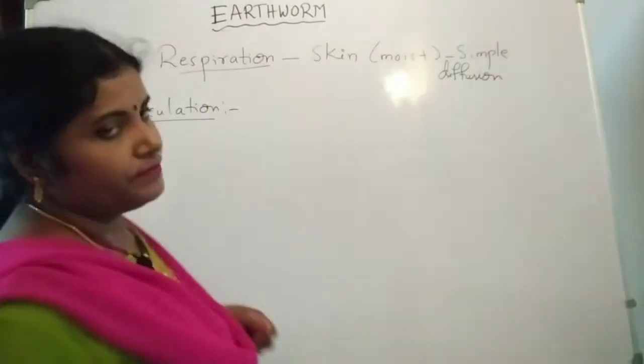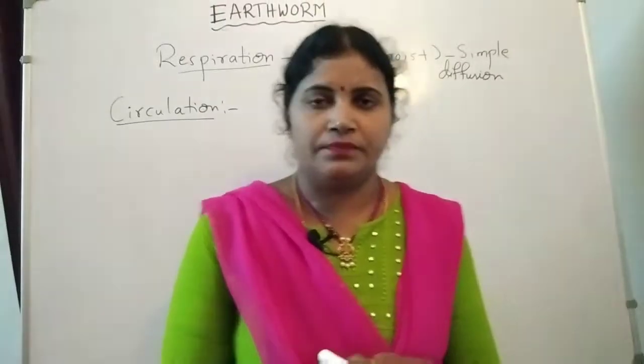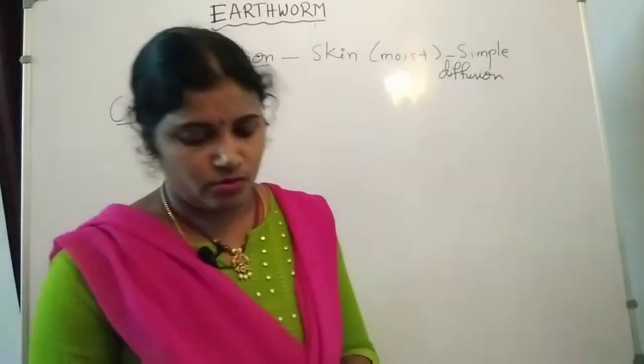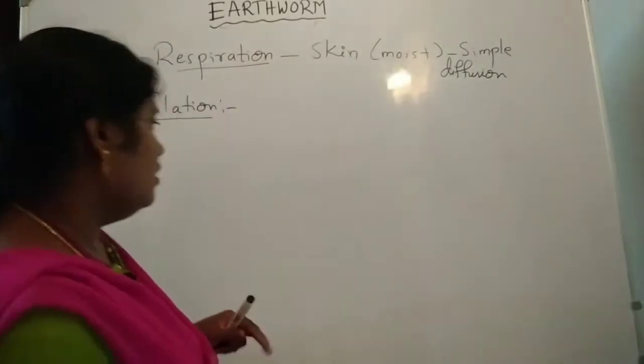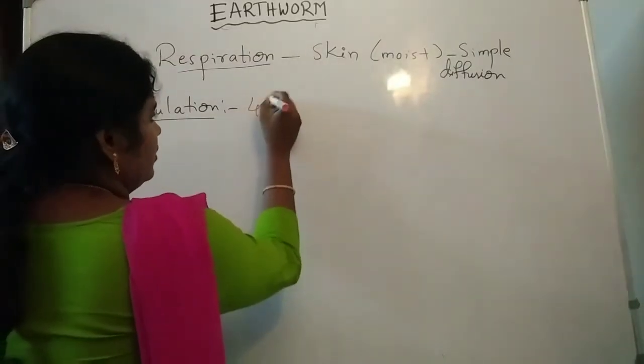Circulatory system. See, even the earthworm contains hearts. How many hearts are present here? Four pairs of hearts are present.